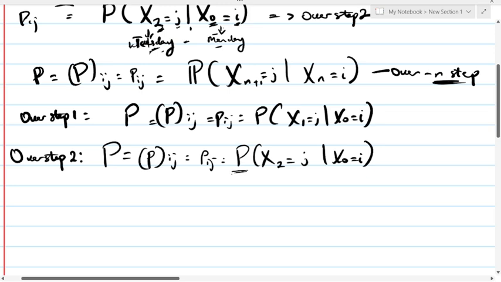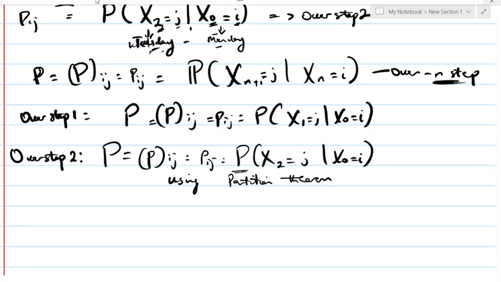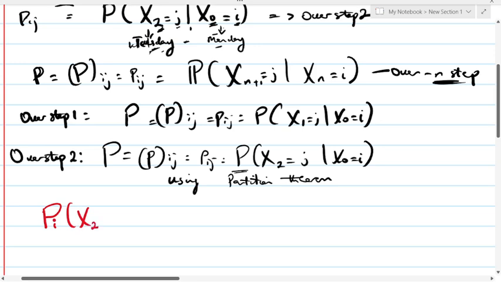We are going to prove this using the partition theorem. What we want to check is the probability of making a transition from state i to state j over 2 steps.